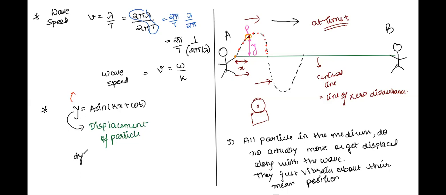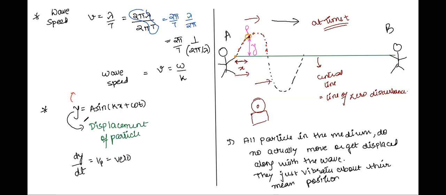If I find dy by dt, keeping x constant, what should I get? Velocity. Yes. So you can term this as the velocity of the particle. Write it down, everyone: Vp, or velocity of the particle.